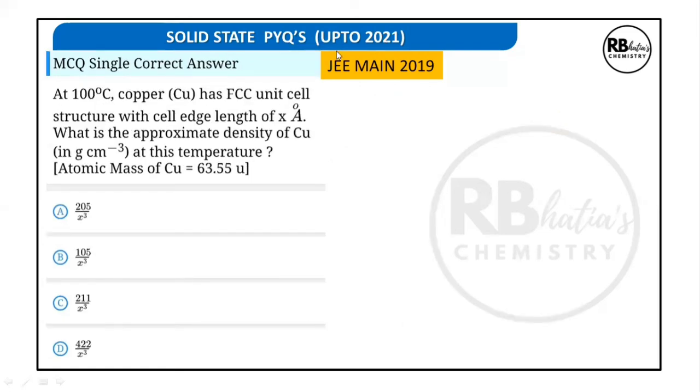Question. You can observe, children, most of the questions in 2019 to 21 relate either to density or to voids. So this is again Z4. Then since it's a FCC unit cell with a cell edge of X angstrom, what is the approximate density of copper at this temperature?